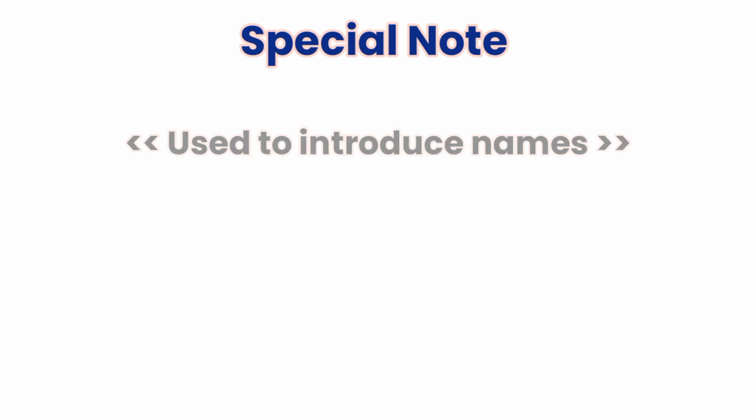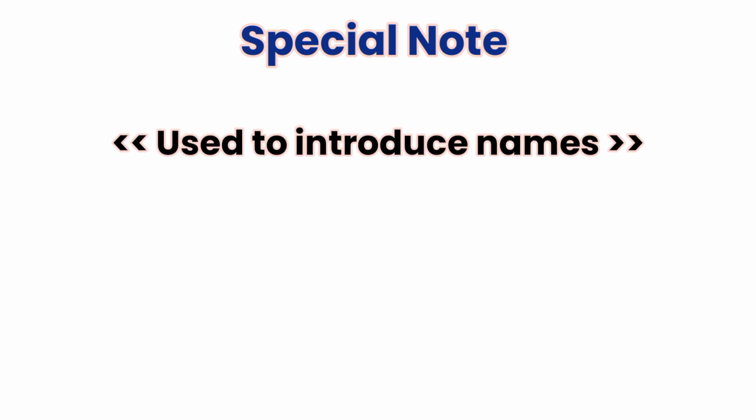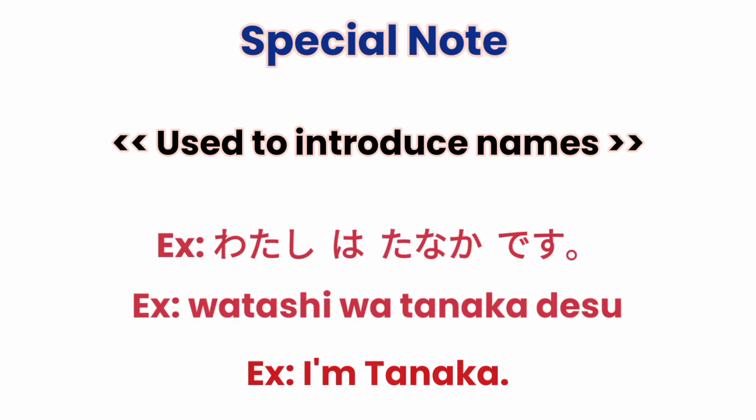Now we speak the special note about this sentence pattern. First one. Used to introduce names. 私は田中です。 I'm Tanaka.